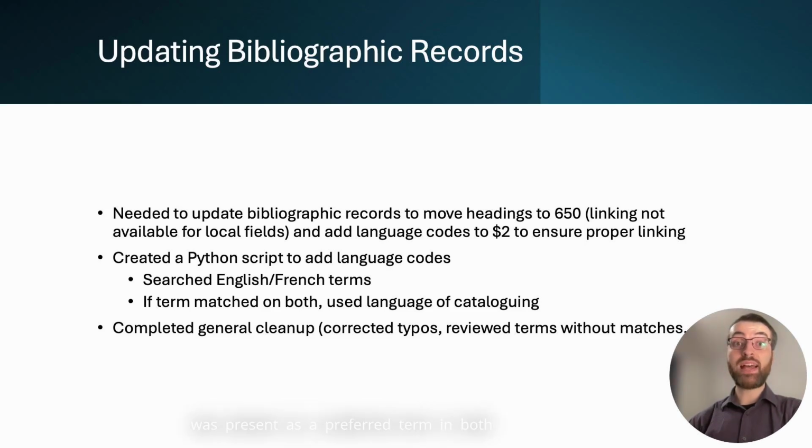If a term was present as a preferred term in both languages, as some are, I defaulted to the language of the record, meaning that English records had English headings and French records had French headings. There was, of course, some manual cleanup involved for terms with typos, incorrect terms, etc. After reloading the bibliographic data, all headings were successfully linked to the local authorities.